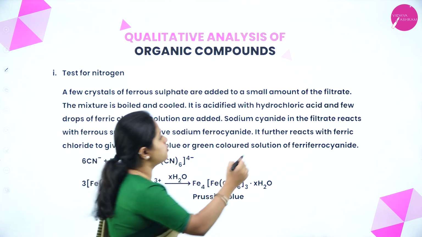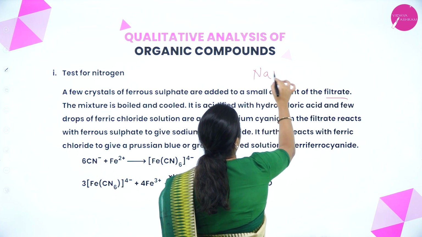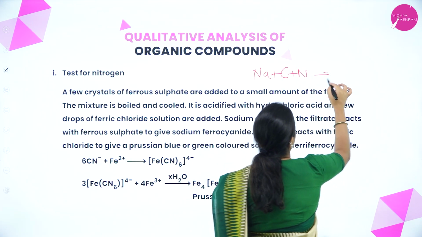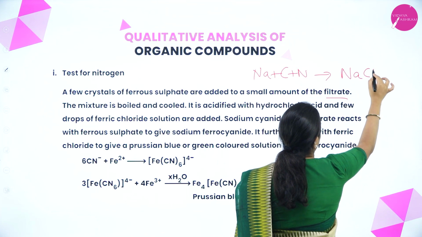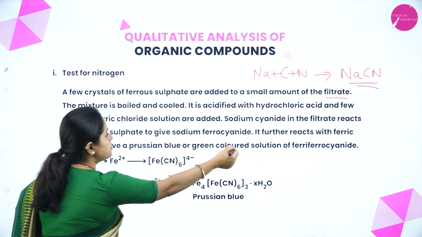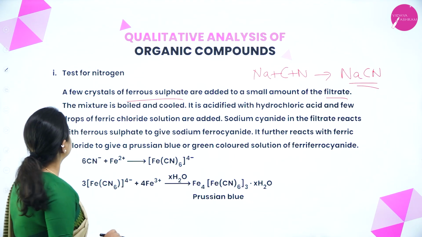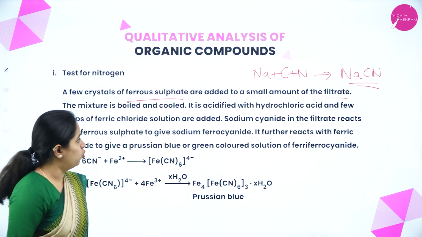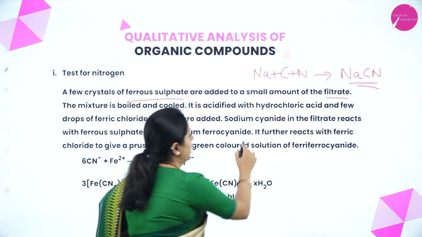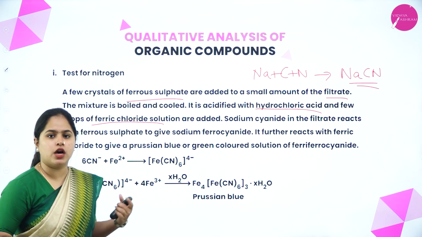So now what is present in the filtrate? Yes, sodium plus carbon plus nitrogen will give sodium cyanide. So now this sodium cyanide is present in the filtrate. Now the sodium cyanide, I am reacting it with ferrous sulfate. The mixture is boiled and then cooled. It is acidified with hydrochloric acid and a few drops of ferric chloride solution are also added.